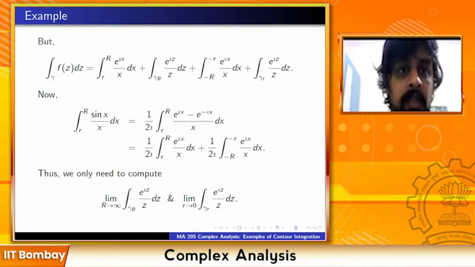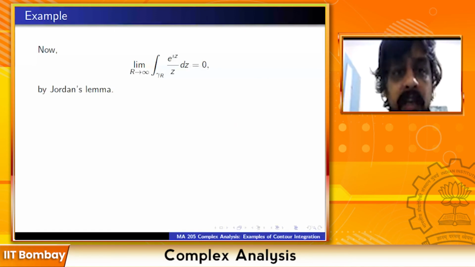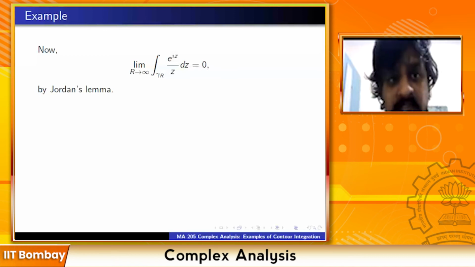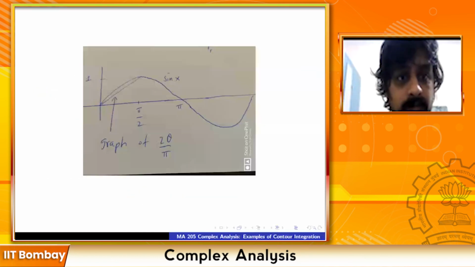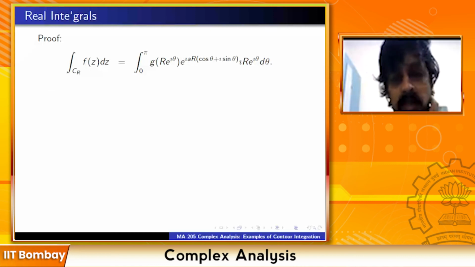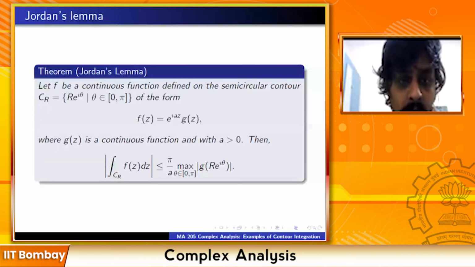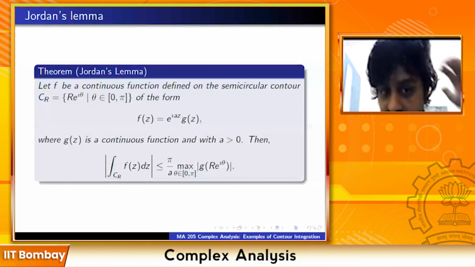We know that the limit as capital R tends to infinity of the integral of e^(iz) by z dz is 0. This is simply by Jordan's lemma. In Jordan's lemma, the function is of the form e^(iaz) times g(z), and the modulus of the integral is less than pi by a times the maximum value of g on the semicircle.